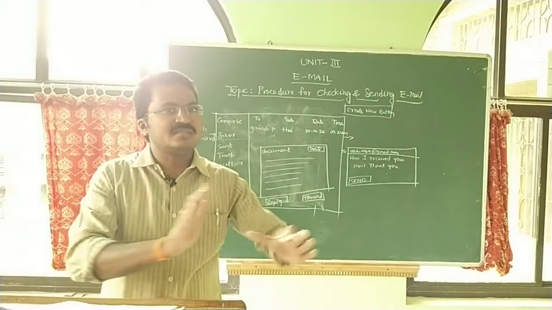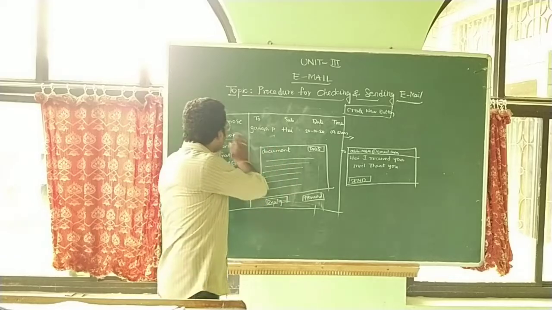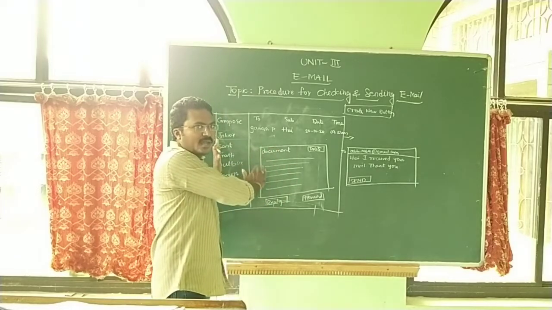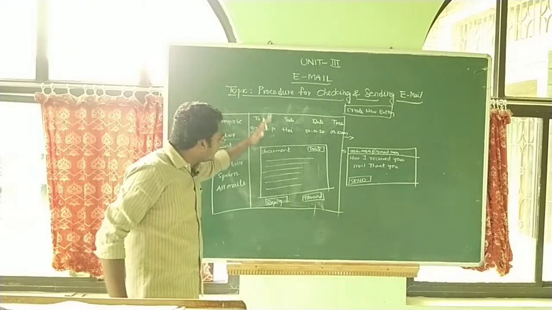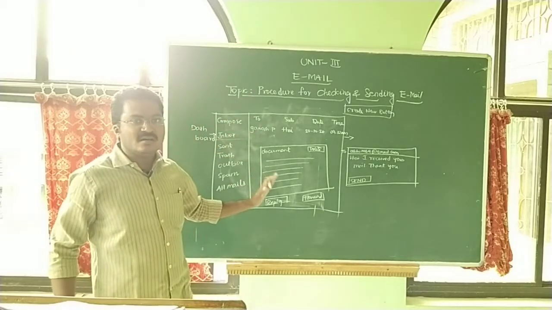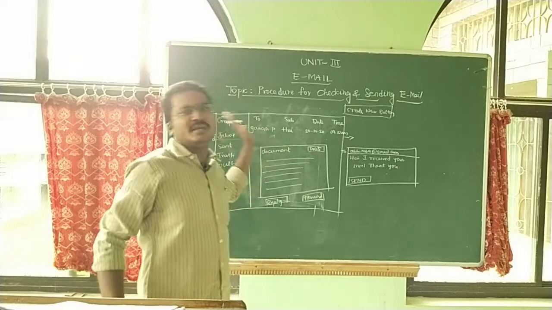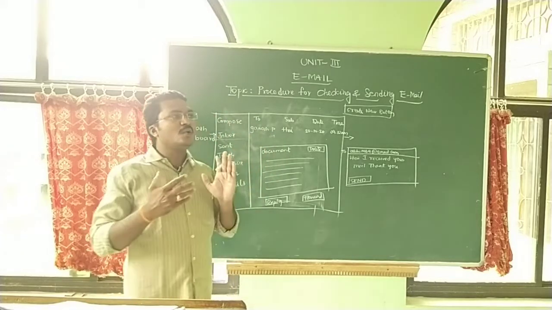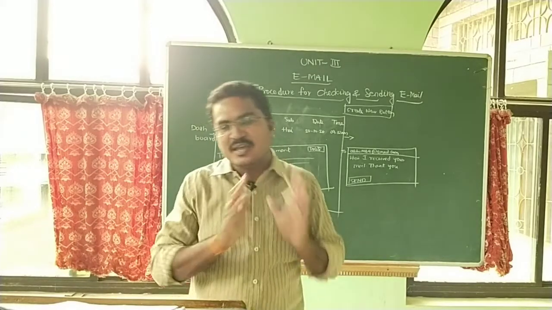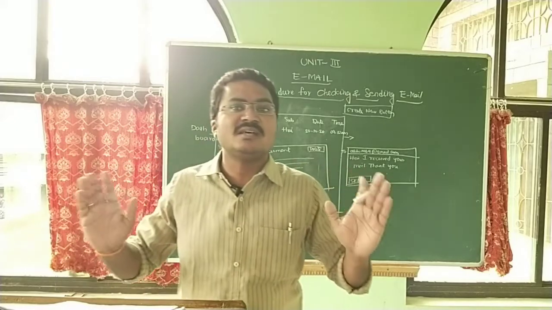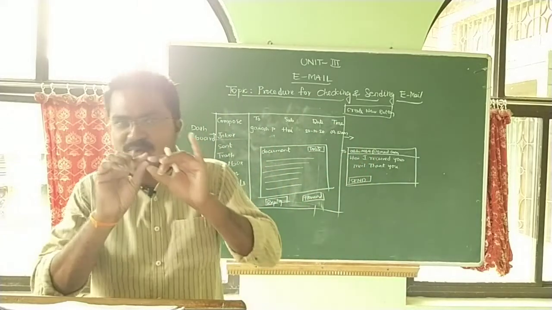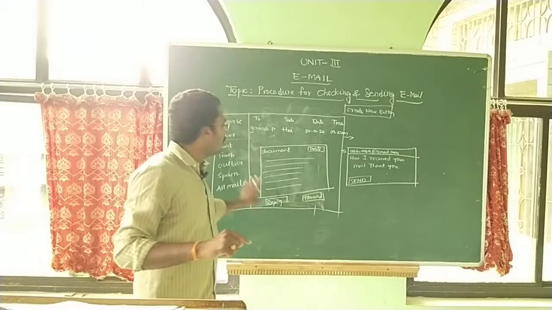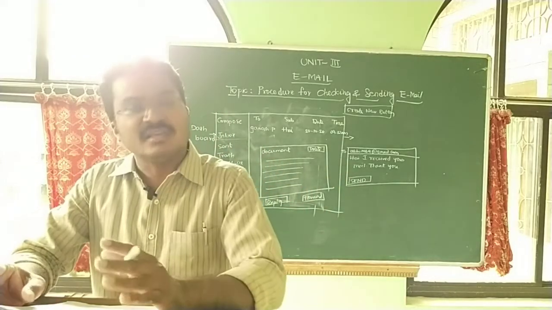The new mails are all kept in the inbox location only. Once the inbox is clicked, not only unread but all read messages also appear. But how can I know the difference between read and unread? It's very clear: unread messages are highlighted and read messages are not highlighted, simply shown in this place only. This is called checking emails.